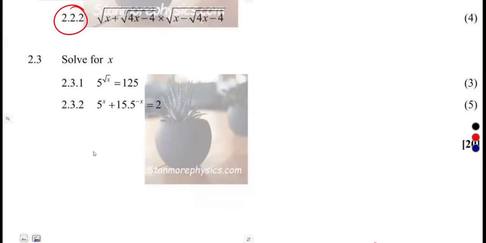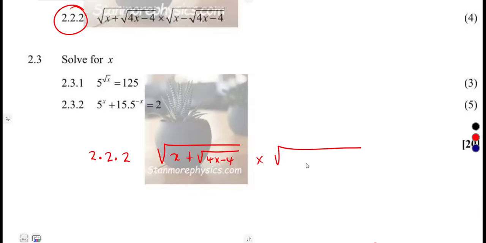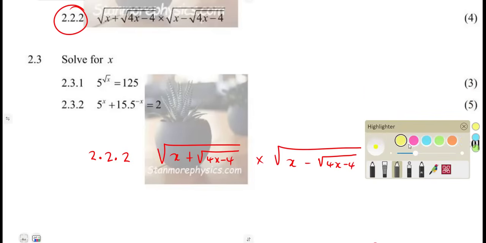All right. There we have got a square root and another one, the square root of x plus the square root of 4x minus 4. Okay. All right. This is a separate one. Then the other one, it's the square root on its own times the square root of x minus the square root of 4x minus 4. All right. So here they're simply trying to play around with us.